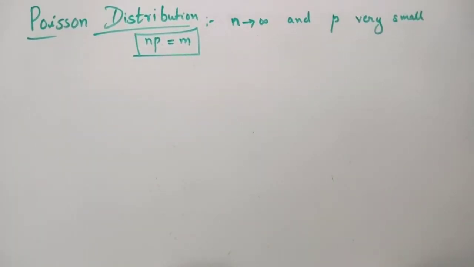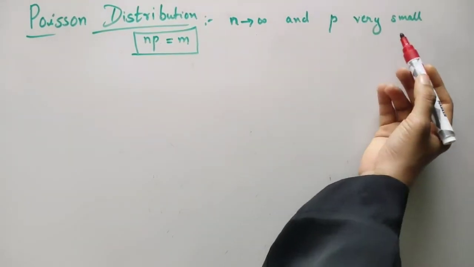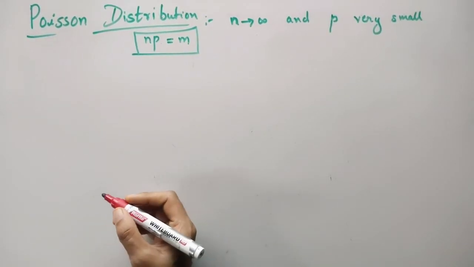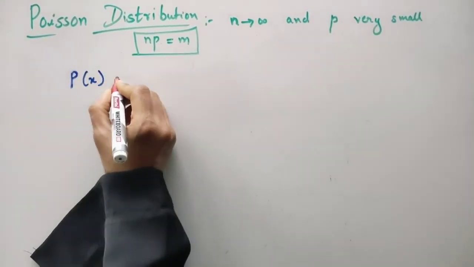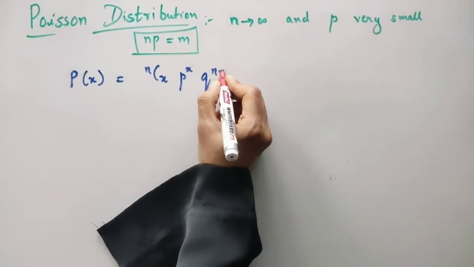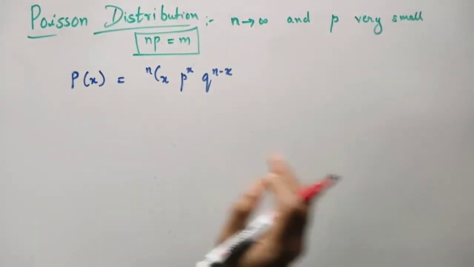Now let's derive the probability function of the Poisson distribution using the probability function of the binomial distribution. So we have to consider n tending to infinity and consider p very small in binomial distribution so as to derive the probability function of the Poisson distribution. The probability function of the binomial distribution is nCx p raised to x q raised to n minus x, where p is the probability of success and q is the probability of failure. I will just start my point from here.